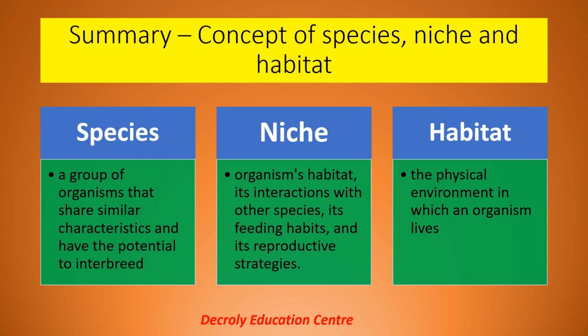Species is a group of organisms that share similar characteristics and have the potential to interbreed. Niche is an organism's habitat, its interactions with other species, its feeding habits, and its reproductive strategies. As for habitat, it is the physical environment in which an organism lives.